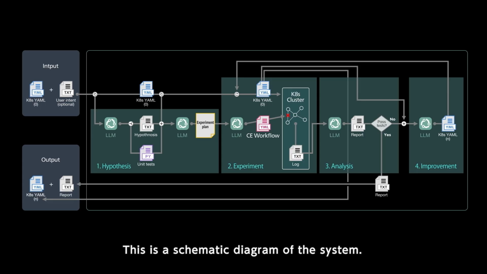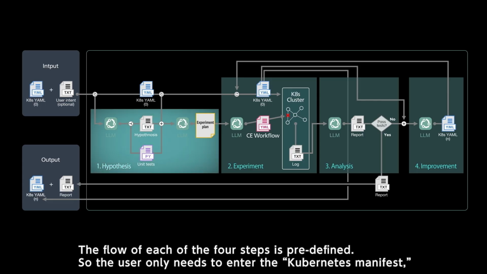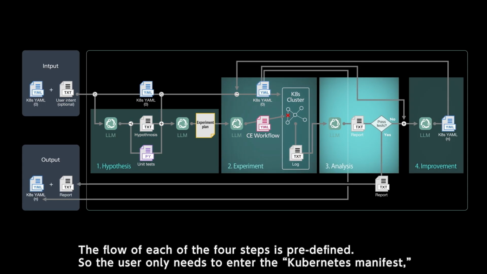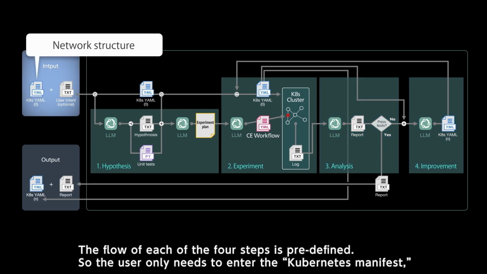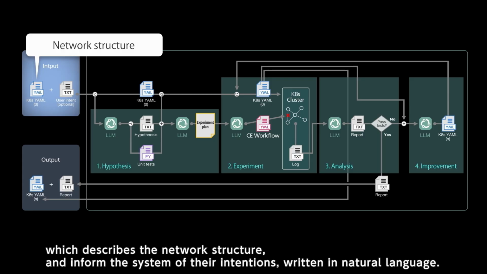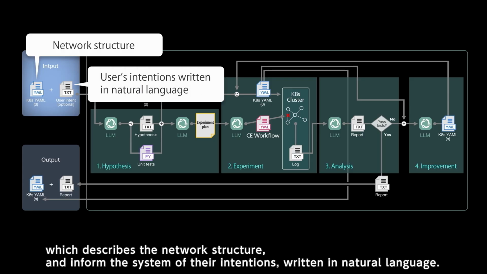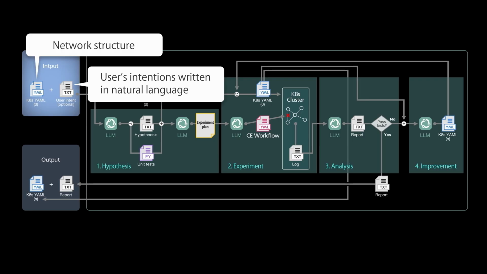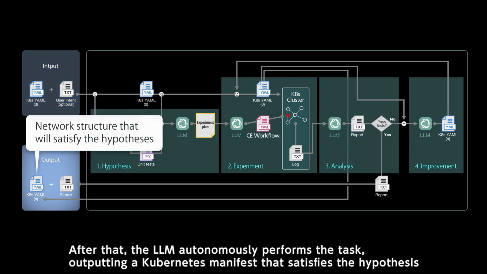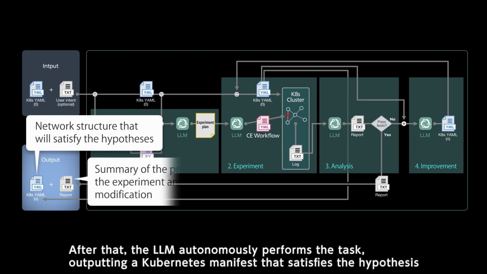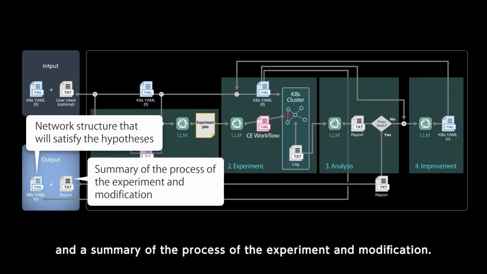This is a schematic diagram of the system. The flow of each of the 4 steps is predefined, so the user only needs to enter the Kubernetes manifest, which describes the network structure, and inform the system of their intentions, written in natural language. After that, the LLM autonomously performs the task, outputting a Kubernetes manifest that satisfies the hypothesis and a summary of the process of the experiment and modification.